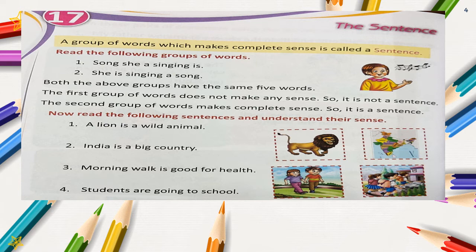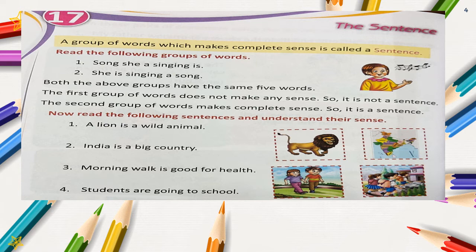Now read the following sentences and understand their sense. A lion is a wild animal. So this is a sentence. India is a big country. This is also a sentence. Morning walk is good for health.